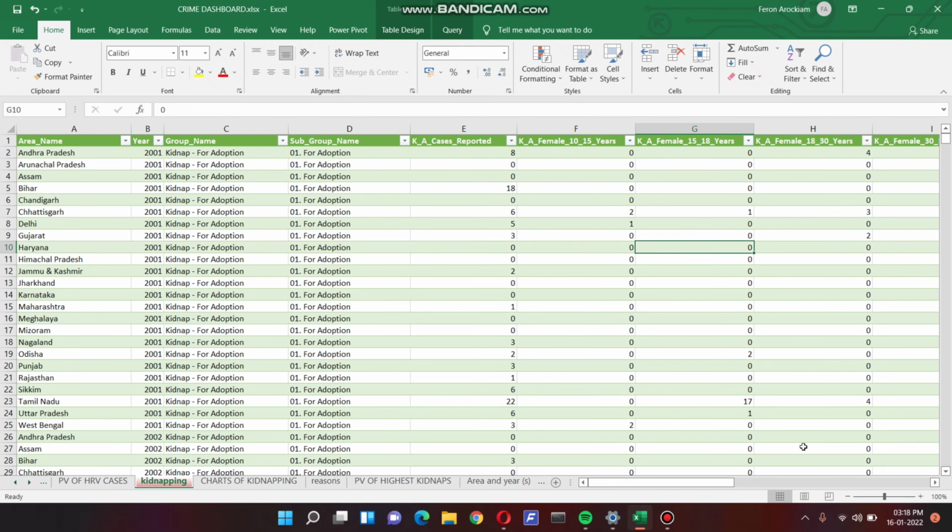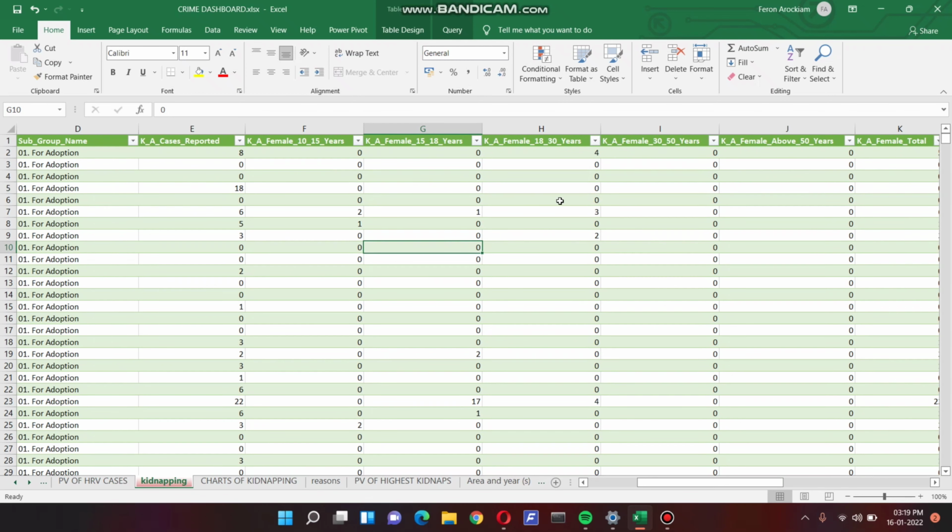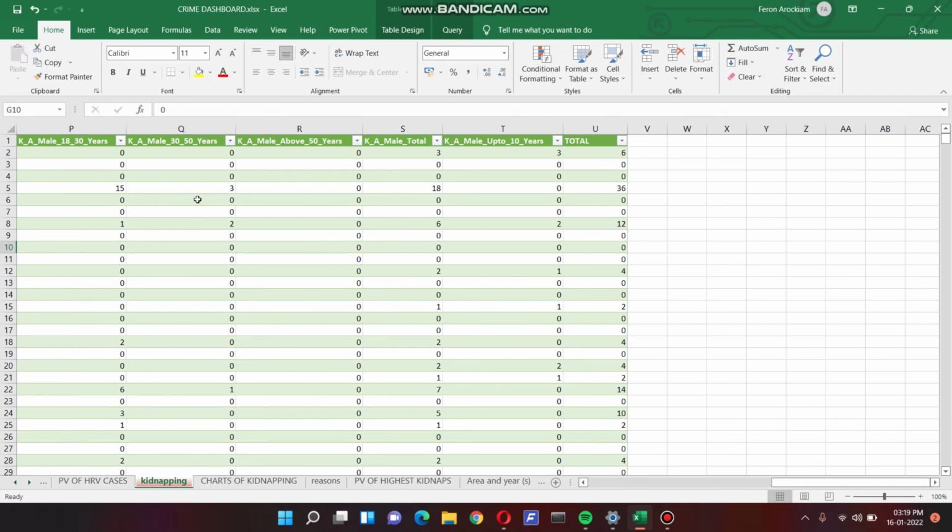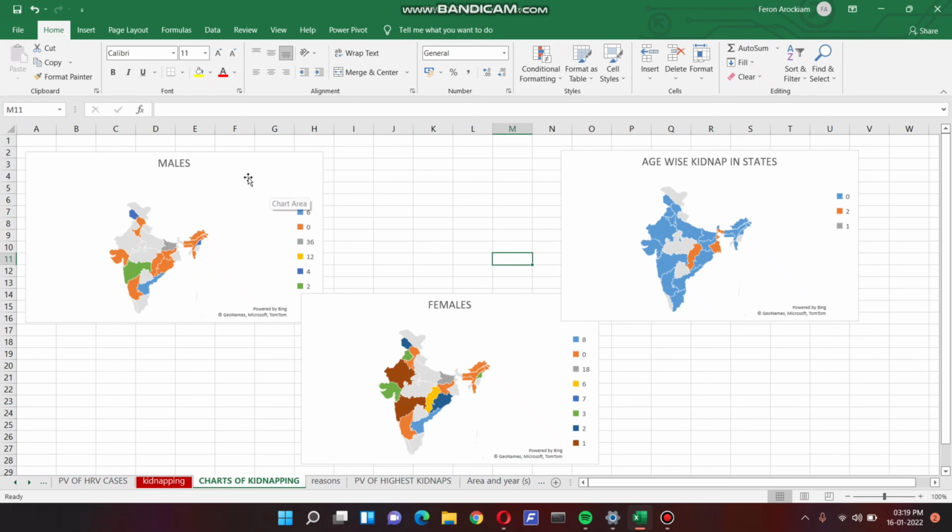And finally, we come to the kidnapping dataset. In this sheet, we have separate states and we have segregated females age-wise and males age-wise, and we have the total of kidnaps here. In this sheet, we have charts for male, female, and age-wise kidnaps in states.